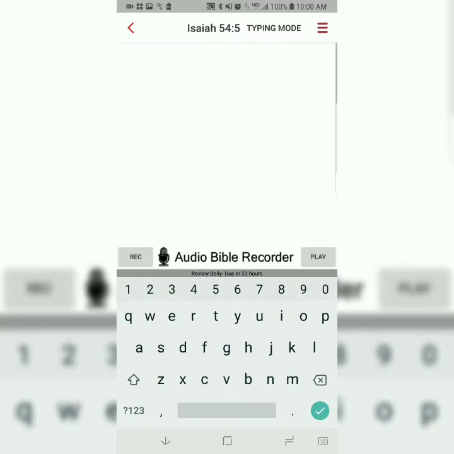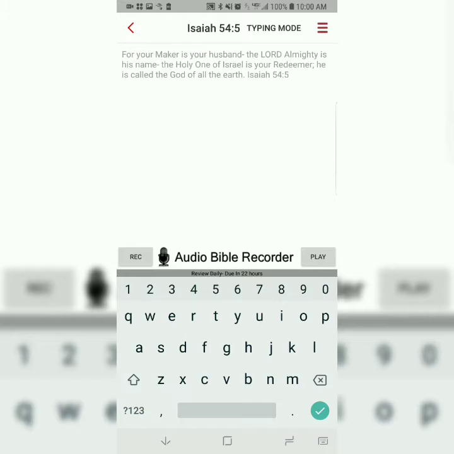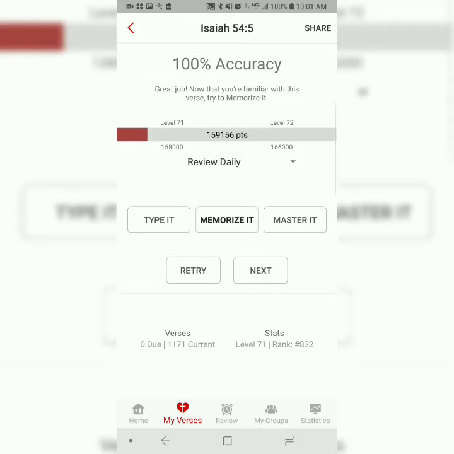And we'll start the 3-step process, the first step of which is typing it. Now typing it just entails typing the first letter of each word, and the word should change from gray to black. For your Maker is your husband, the Lord Almighty is his name, the Holy One of Israel is your Redeemer. He is called the God of all the earth. Isaiah 54:5. You'll do that step at least 3 times.